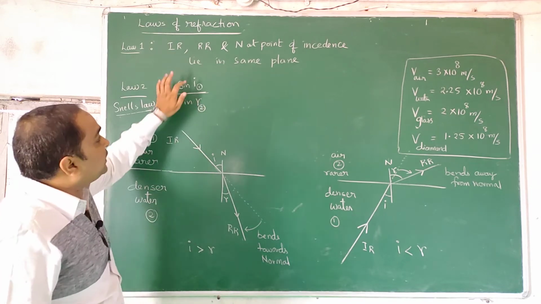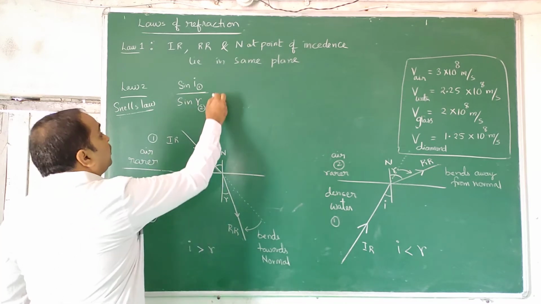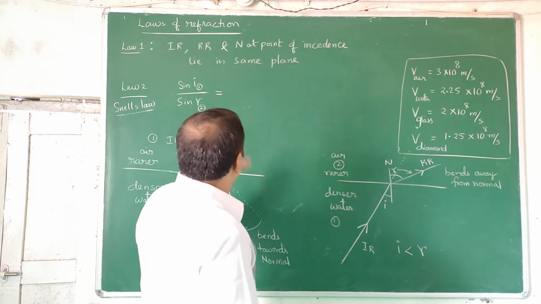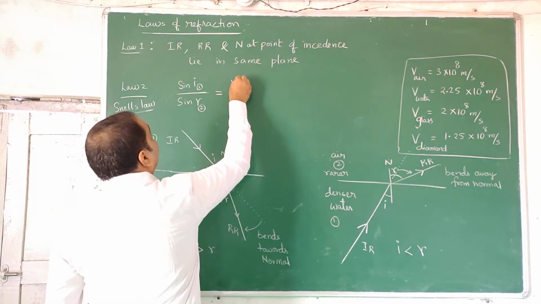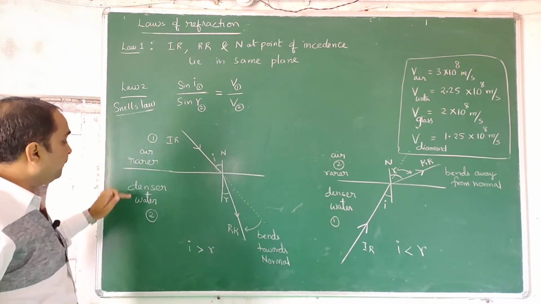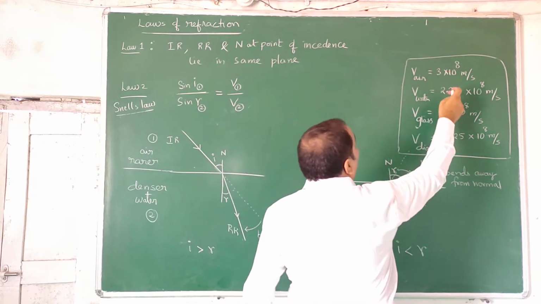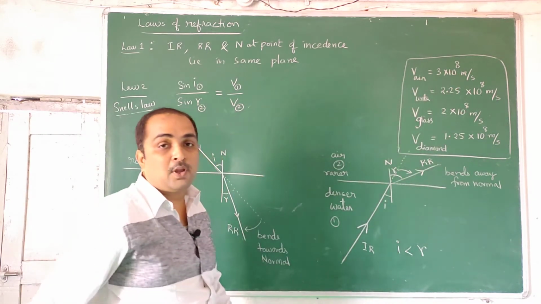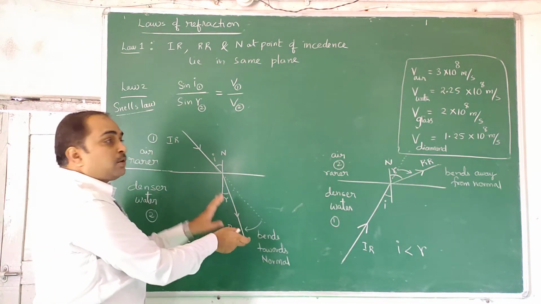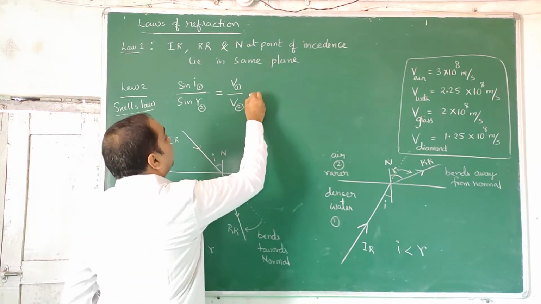No need to write it. Always the incident ray will be in medium 1 and the refracted ray will be in medium 2. Incoming to outgoing is equal to the ratio of speeds of light in both the media. Suppose the speed in medium 1 is V1 and in medium 2 is V2. If you take air and water, for air you write the value 3 into 10 power 8, and for water you write its value, in that ratio. Speed of light in air is constant, speed of light in water is constant, so that division will be a constant.